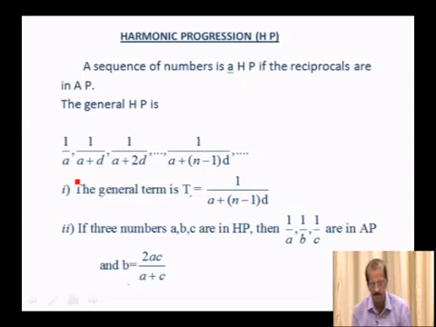The general term is Tn equals 1 over A plus n minus 1 into D. If three numbers A, B, C are in HP, then 1 over A, 1 over B, 1 over C are in AP, and B is equal to 2AC over A plus C. So that is the relation between A, B and C.